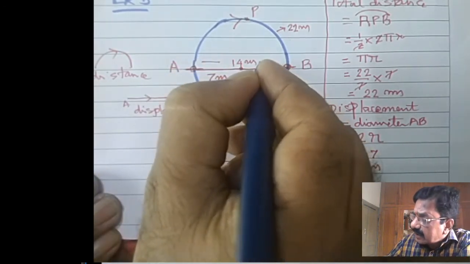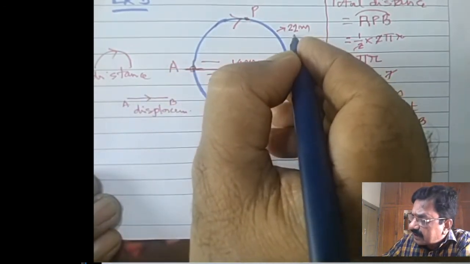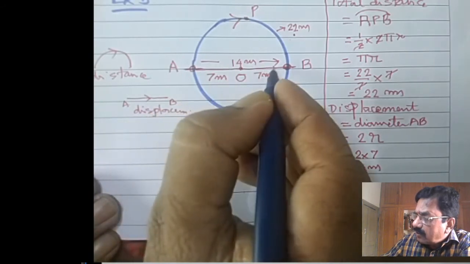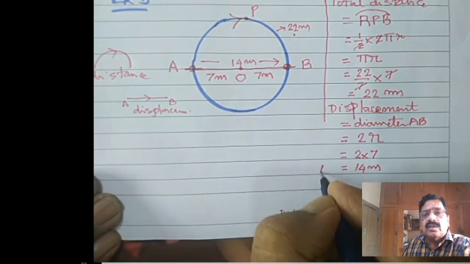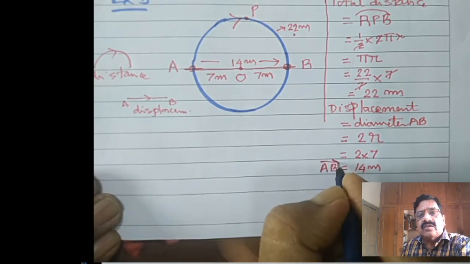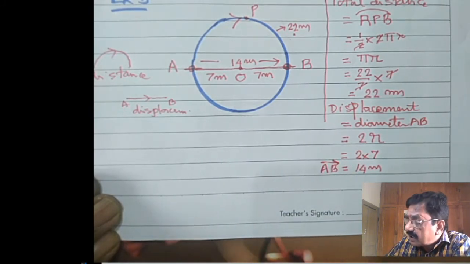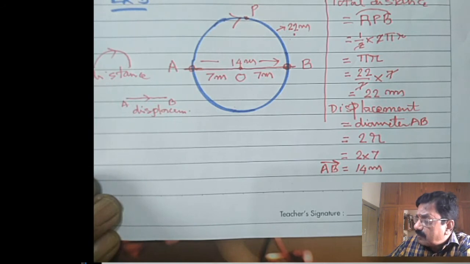Now the direction of the displacement we represent as AB and we put an arrow mark from A to B like this. In the 11th class you are going to learn more clearly about the representation of vectors, but for the sake of understanding: starting point, end point, arrow mark, that is 14 meter.